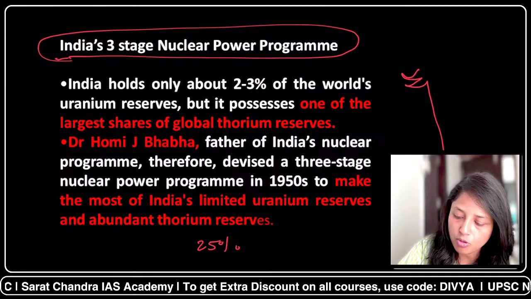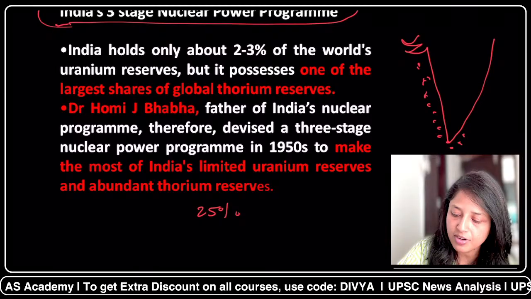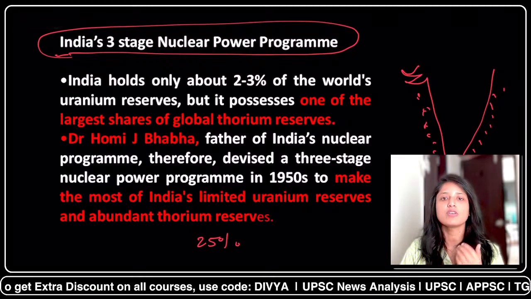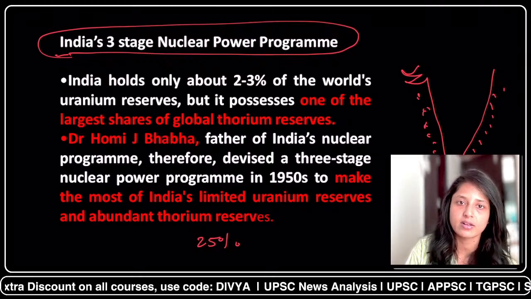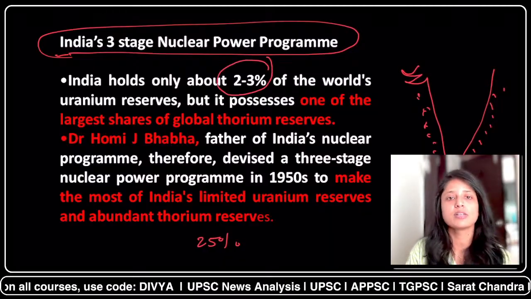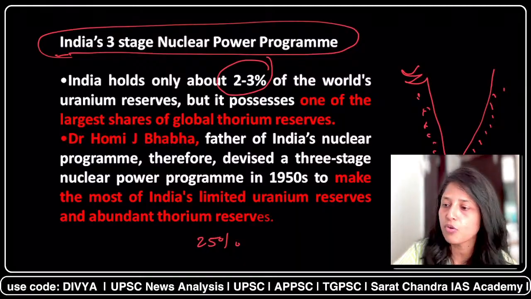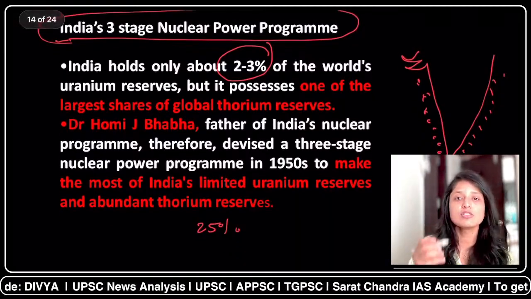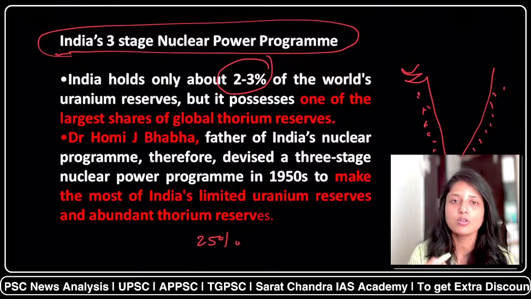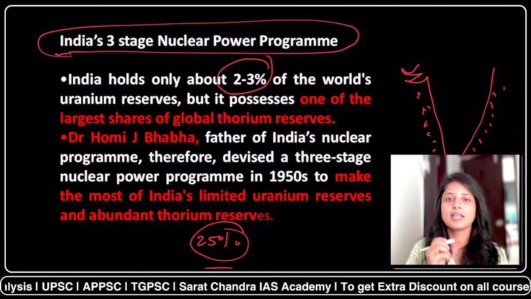But the nuclear fuel currently used in power reactors is uranium, and India holds only 2 to 3% of the world's uranium reserves, so India has to depend on other countries for imports. So the main objective was, why should India not use its own thorium reserves, around 25% of the world's.